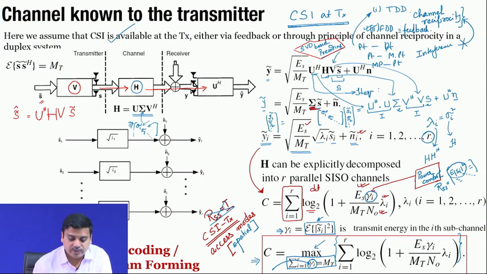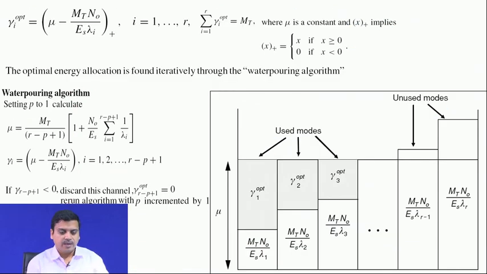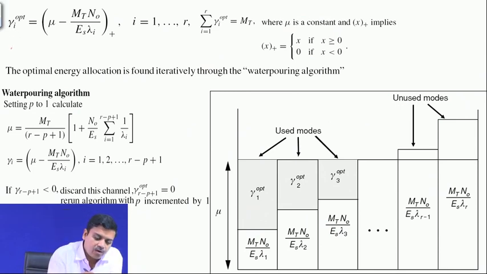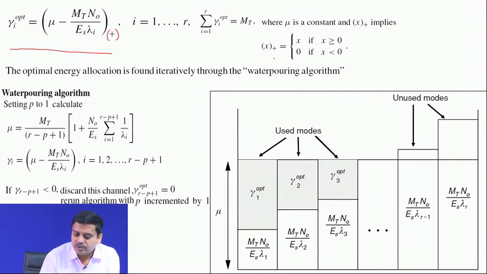So, that is what we are having, and this is what is given over here. Each of the data pipes has this kind of amplitude or power, and we are left with the amount of power that we dedicate to each of these links. Okay. So, the gamma I optimal can be found in this manner, where this plus sign indicates positive values.